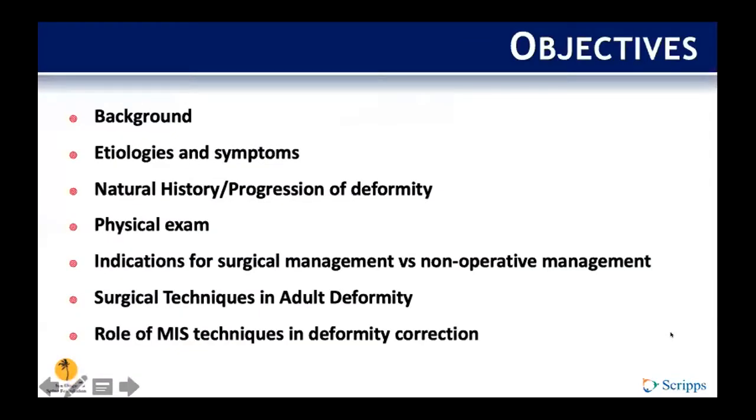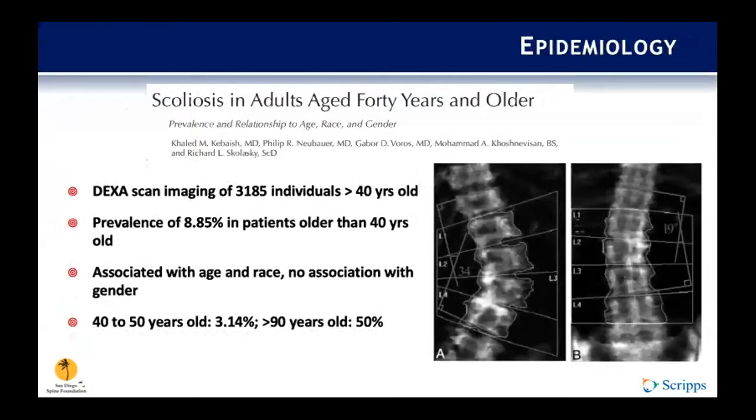So in this talk, we'll cover the background of adult deformity, including the etiology and symptoms, as well as the natural history and the progression of adult spinal deformity. We'll review the commonly measured radiographic parameters and discuss pertinent physical exam findings, and then we'll discuss the indications for non-operative and operative managements. And then lastly, we'll review the current surgical techniques used in adult deformity correction.